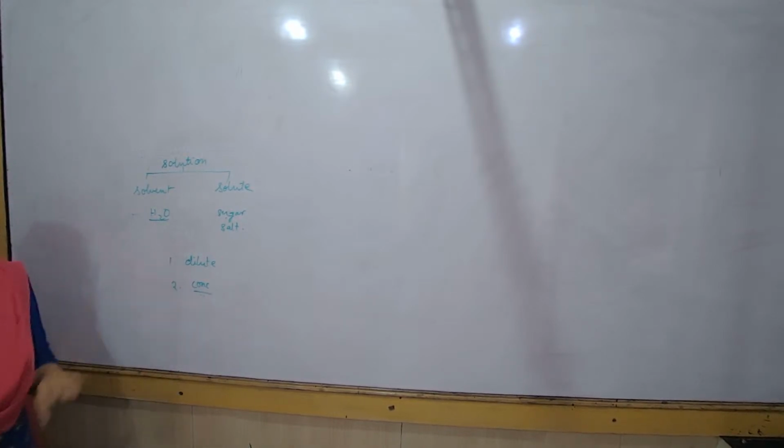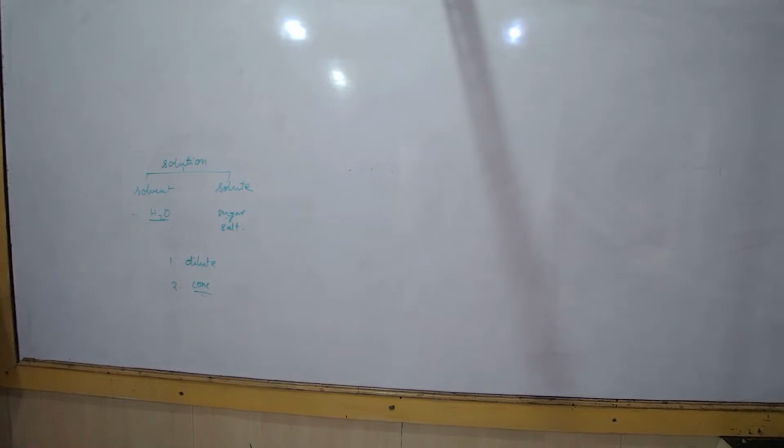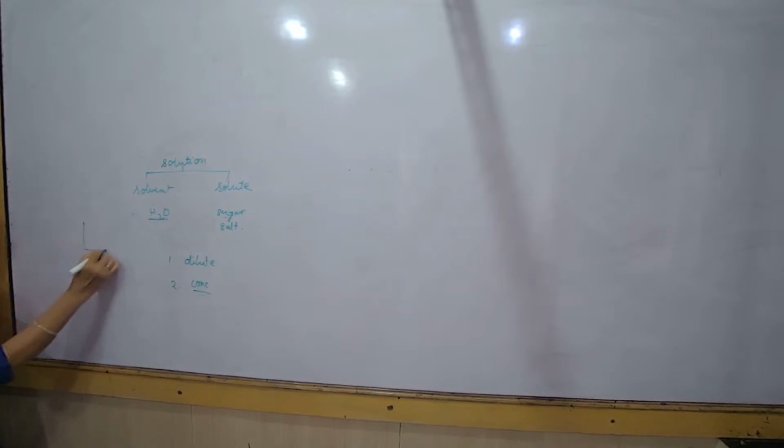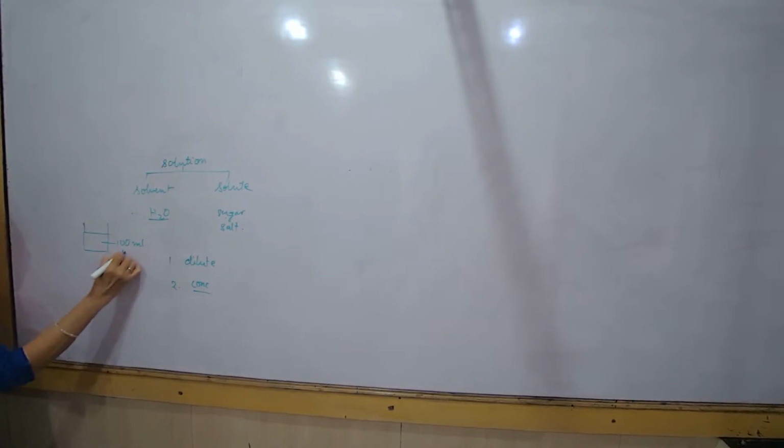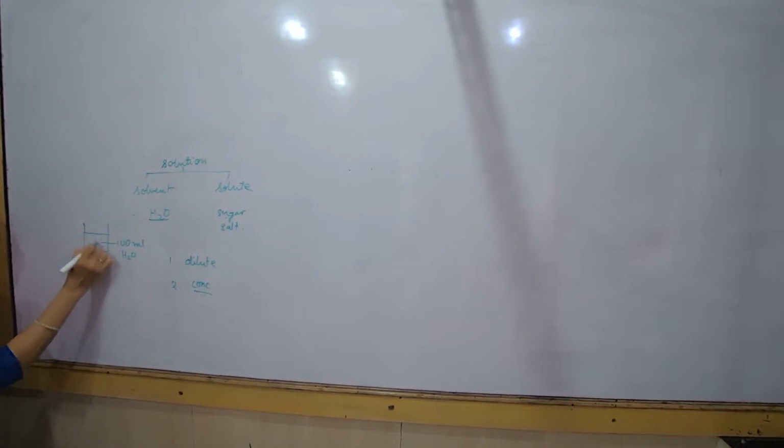What is a dilute solution? It is one in which the amount of solute is less. Suppose I take a beaker, let us say it has got 100 ml of water. And I am going to put copper sulfate.